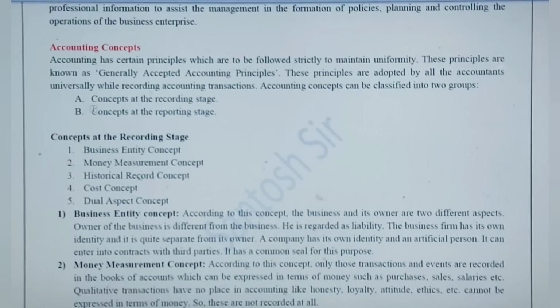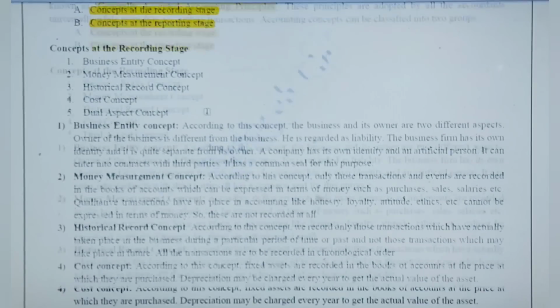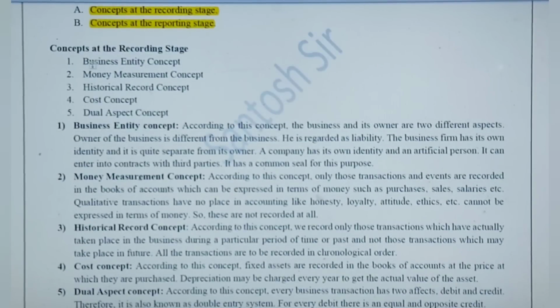Now let's move on to accounting concepts. Basically, there are a few principles of accounting which are followed all over the world, and these principles are called generally accepted accounting principles, GAAP. And all these principles may be categorized into two parts: one, concepts at the recording stage, and second, concepts at the reporting stage.